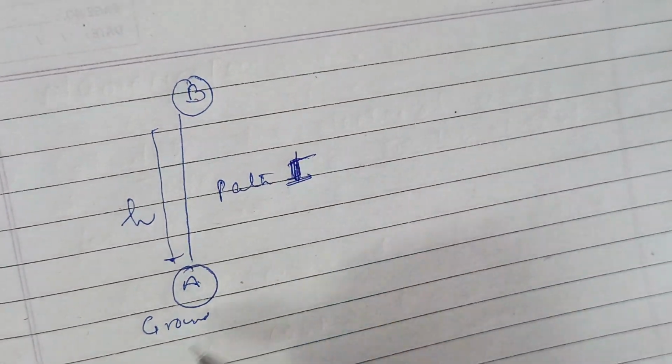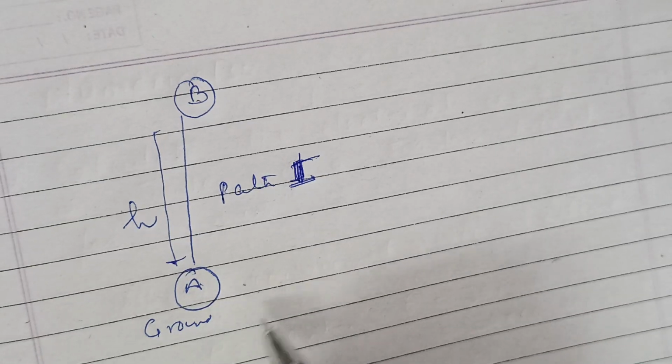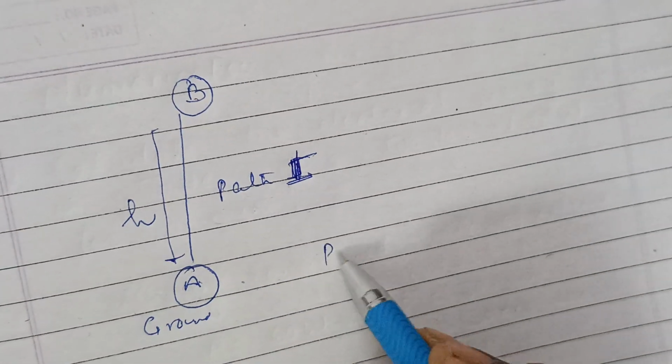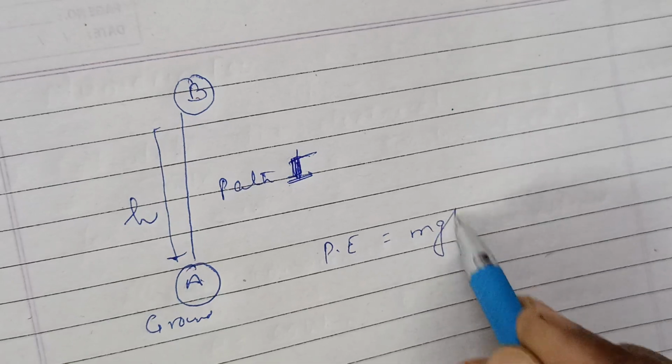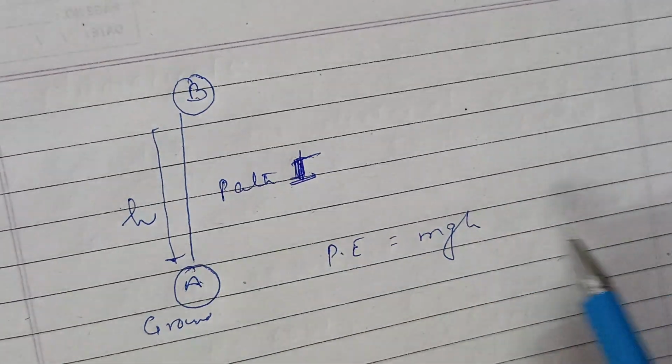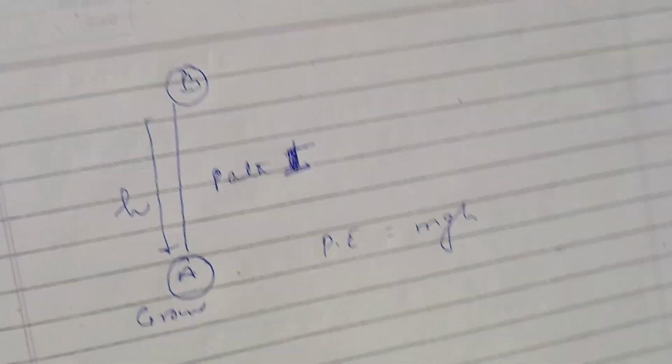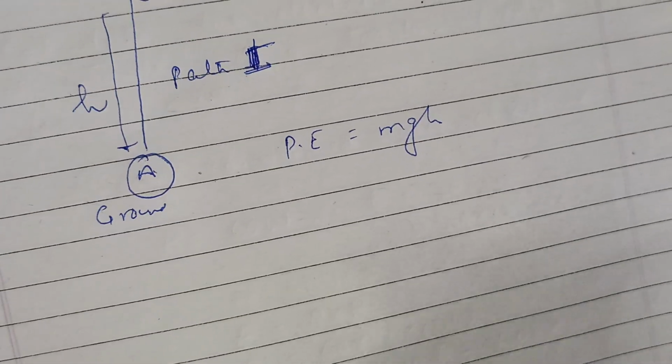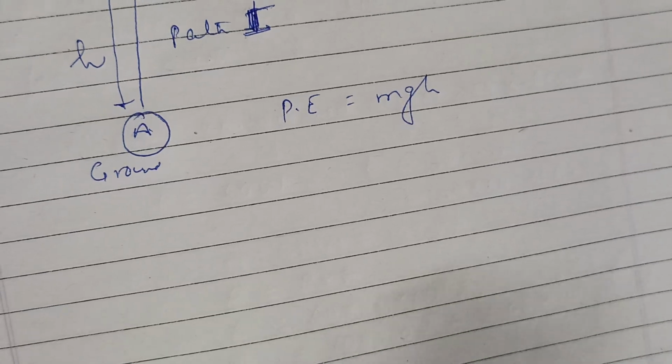In this case, what will happen? Simple. What will be the potential energy? That will be equal to mgh, because the weight of the object is mg and the height to which it is raised is h. So mgh. Now let us take another way of taking the path from A to B.